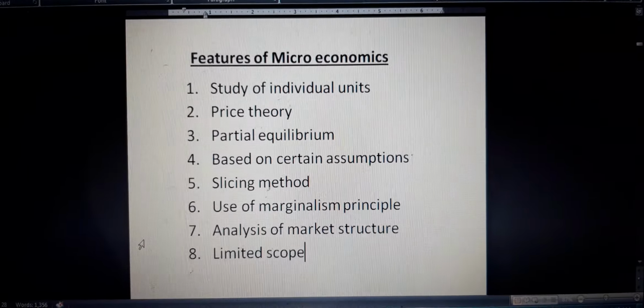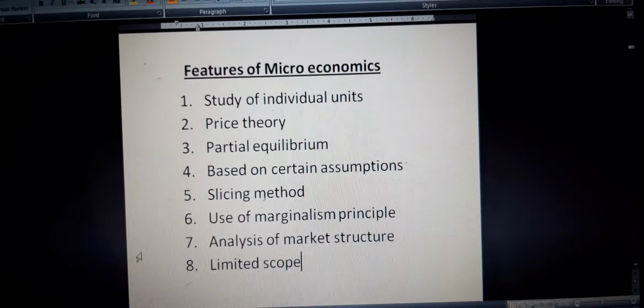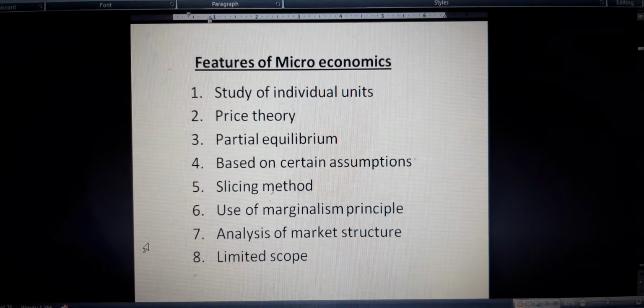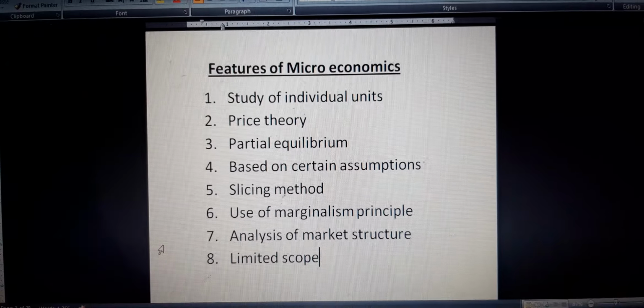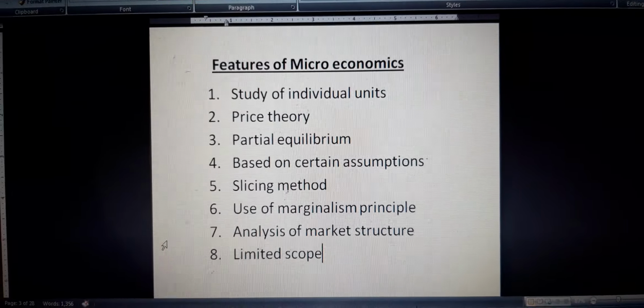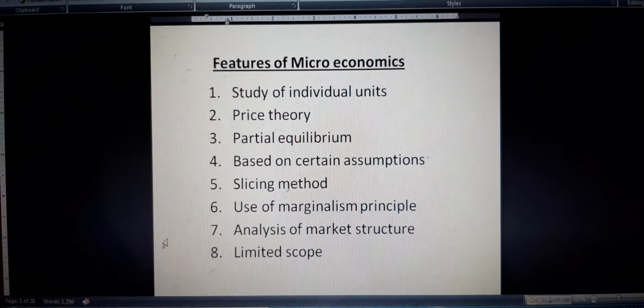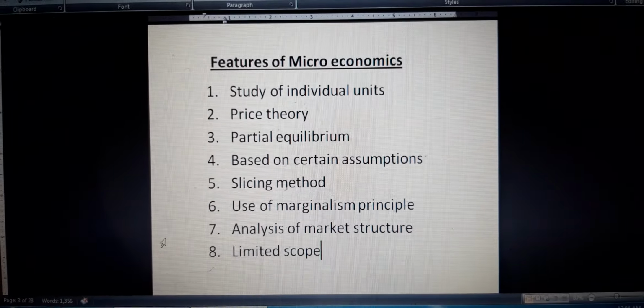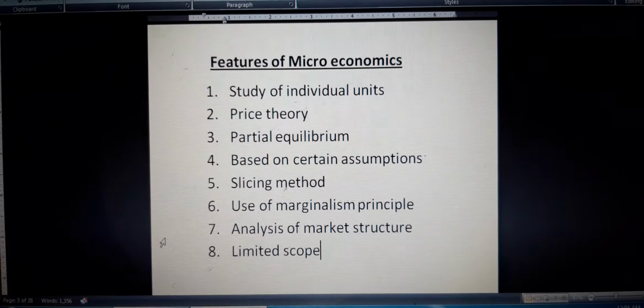Thus, we can say that the price of petrol is determined by its demand and supply. Similarly, rent is the price of land. So, rent is determined by its demand and supply.